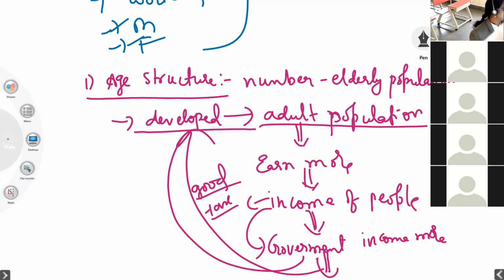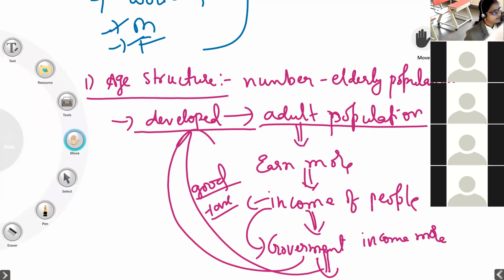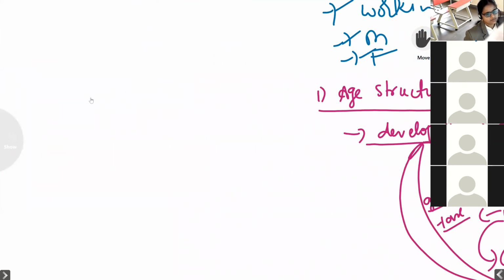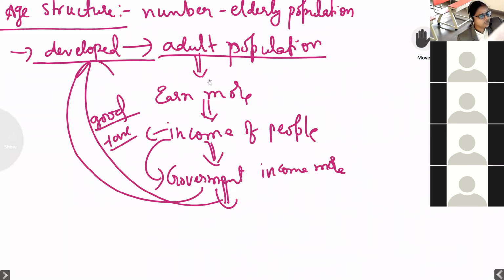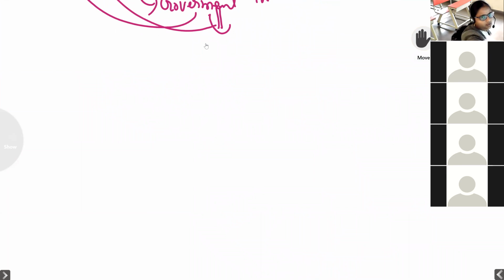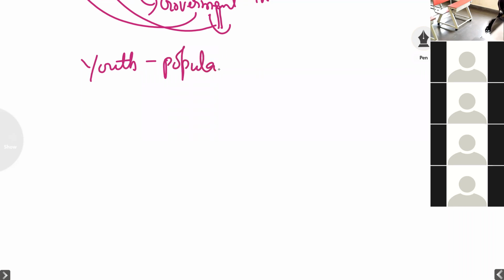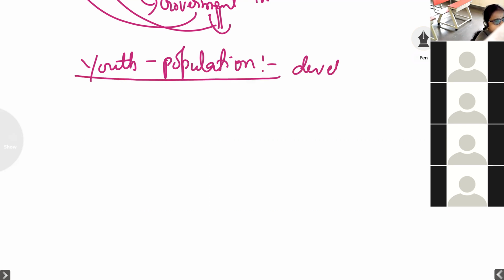And in the developing country, for example, India is a developing country, and in our country like India, the youth population is more. This youth population will be more in the developing countries, not only India, in all the developing countries.